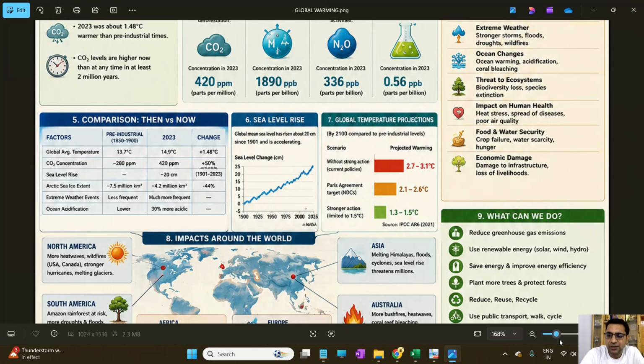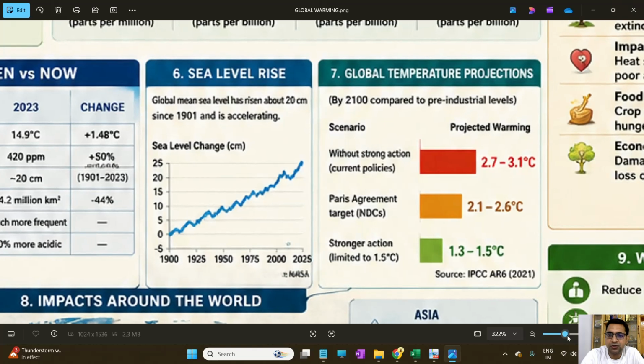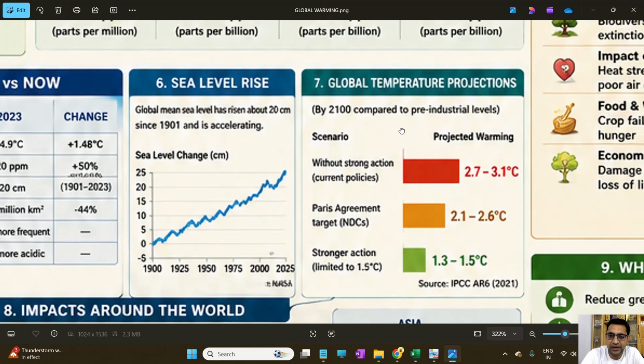Now, global temperature projections. If we go by that, into 2100 compared to the pre-industrial level, if we are not taking any strong action regarding global warming, our temperature rise by the end of the century will be 2.7 to 3.1 degrees Celsius, which is very, very catastrophic. If we follow the Paris Agreement nationally determined contributions, our temperature will be limited to 2.1 to 2.6 degrees Celsius. And if we take very, very stronger actions, our temperature will be limited to 1.3 to 1.5 degrees Celsius, which is under the prescribed limits.